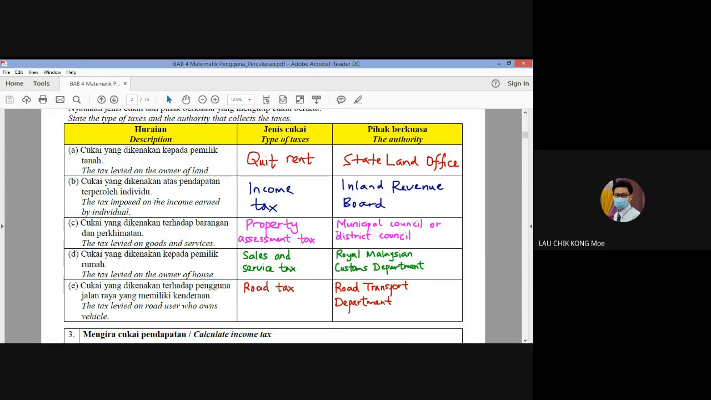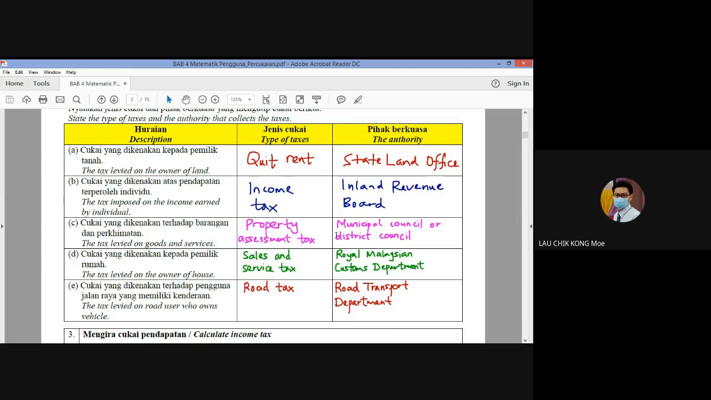Okay, example one, maybe you can mark your answer because I didn't mark for you. So you can check your answer. A, the tax levied on the owner of land. This is quit rent. And then the authority is the state land officer. B, the tax imposed on the income earned by individuals. This is the income tax. And the authority is the Inland Revenue Board, yaitu Lembaga Hasil Dalam Negeri. Kita panggil the Inland Revenue Board.